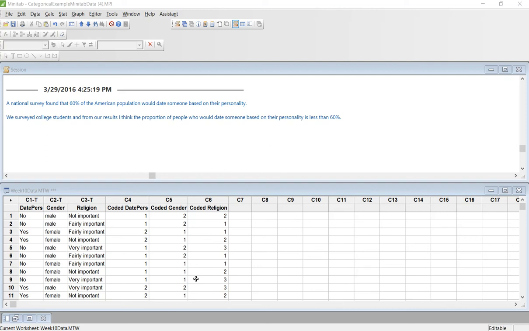Hello, this is Kona, and what I thought I would do is just work through a problem in Minitab and make sure to focus on the stuff that you were having problems with.